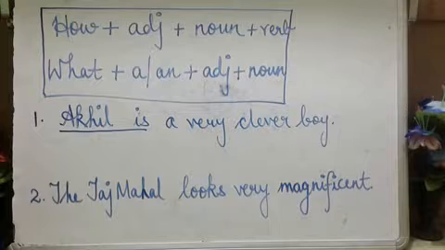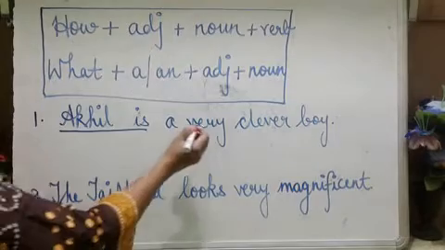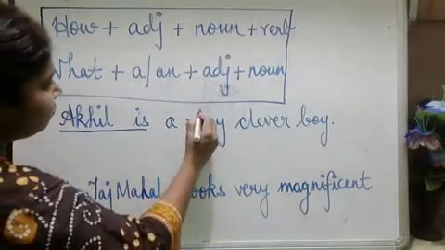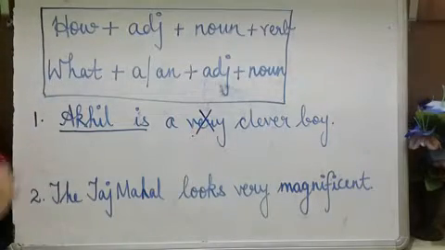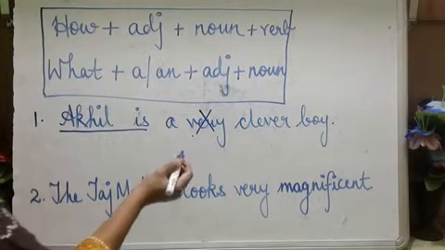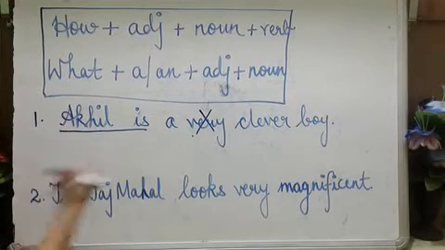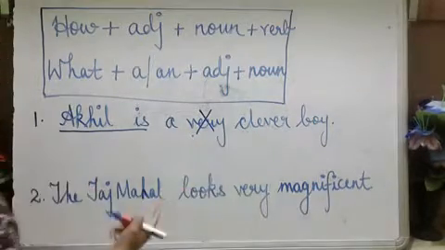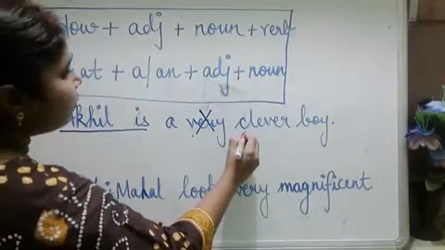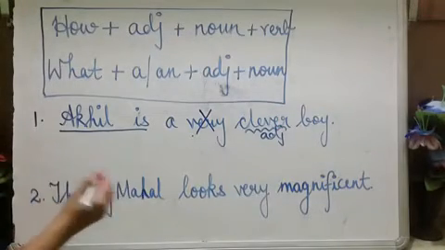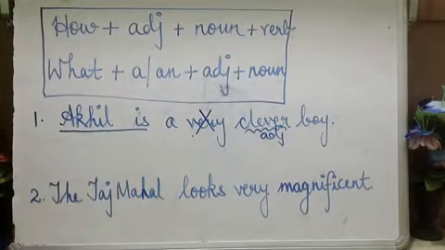Then what you have to do? You have to cross out the adverbs, the words such as this, very, extremely, that and all. You will omit these, cross them out. And then, can you identify which word is the adjective here? Clever is the adjective, so you write it.